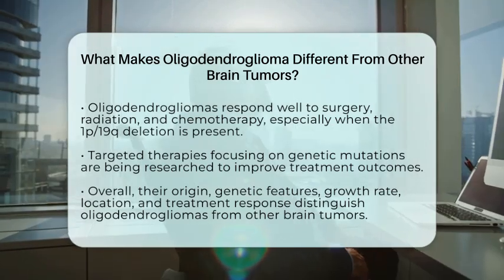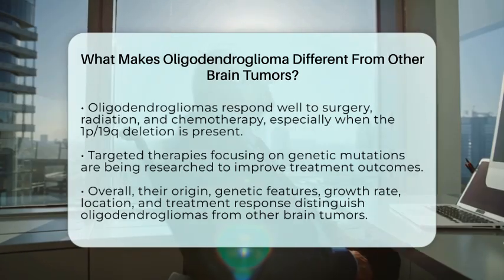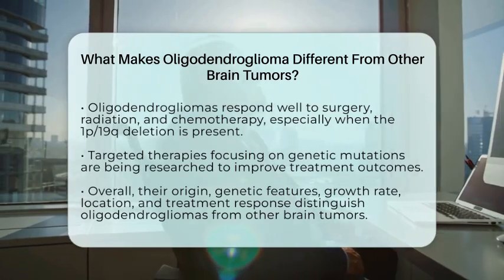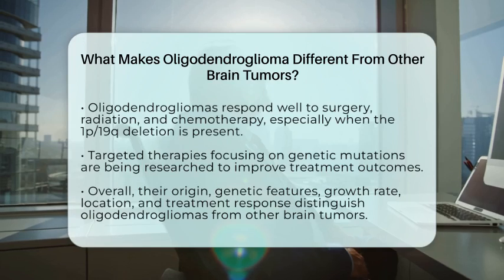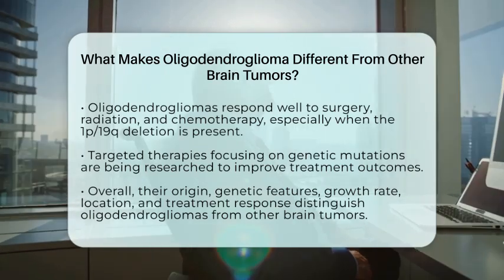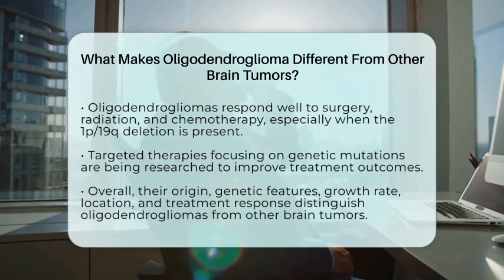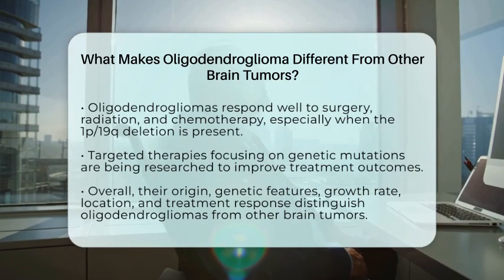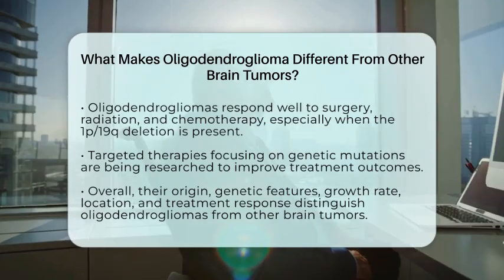In summary, oligodendroglioma is unique because it originates from oligodendrocytes, has specific genetic markers like the IDH mutation and 1p19q deletion, usually grows more slowly, and is often located in the front part of the brain. These features contribute to a generally better prognosis and a more favorable response to treatment compared to other brain tumors.